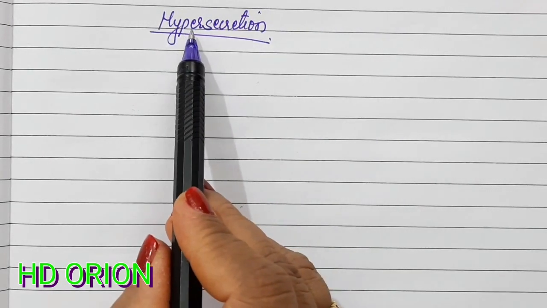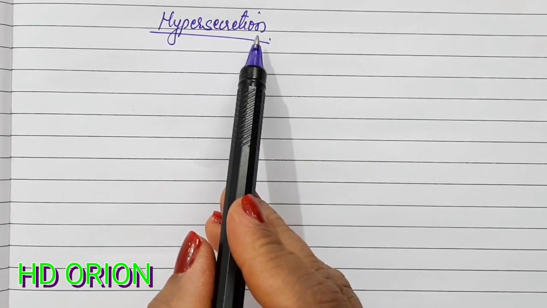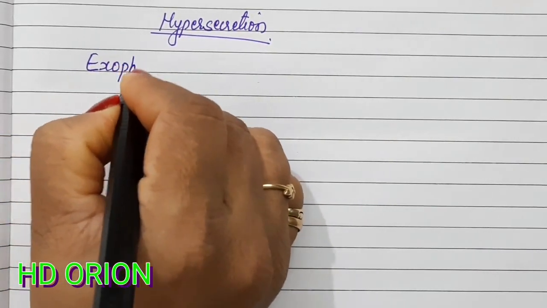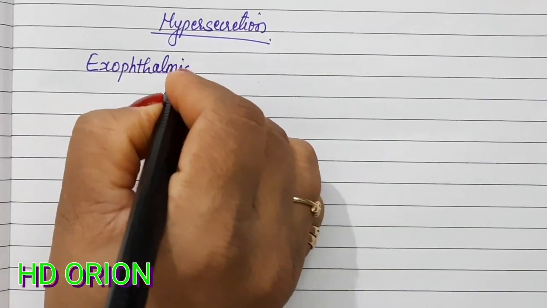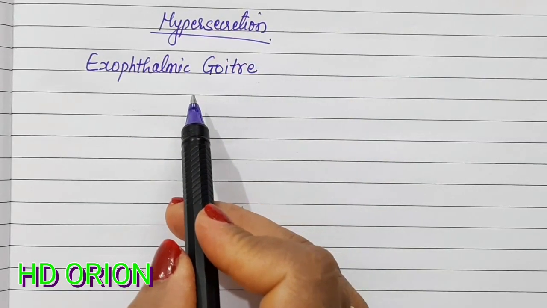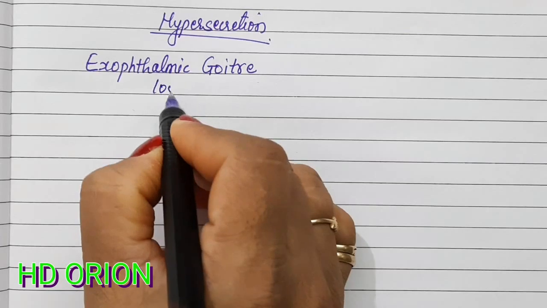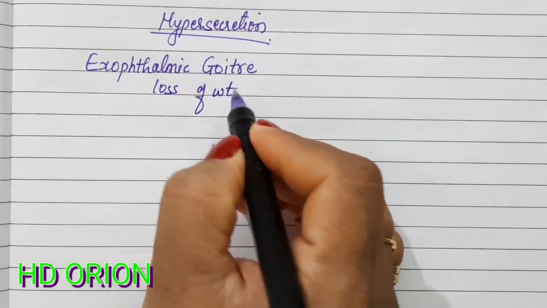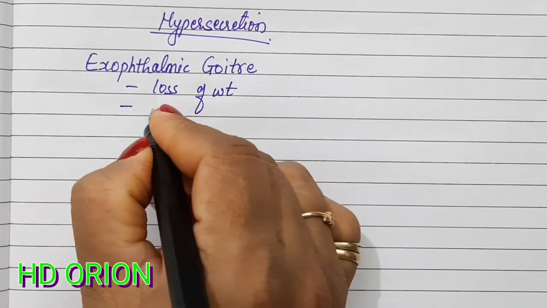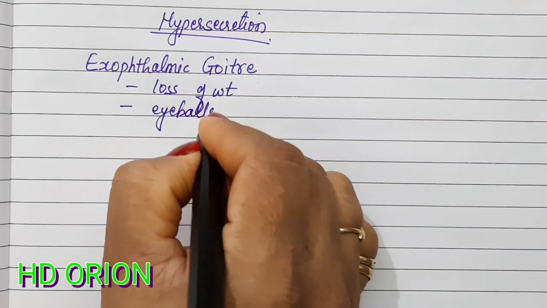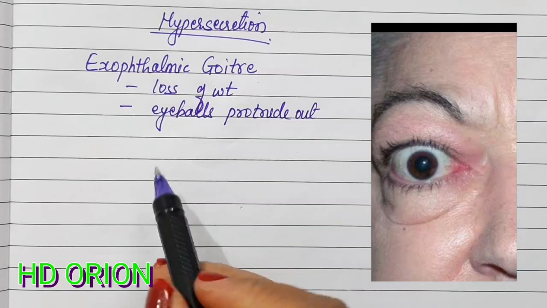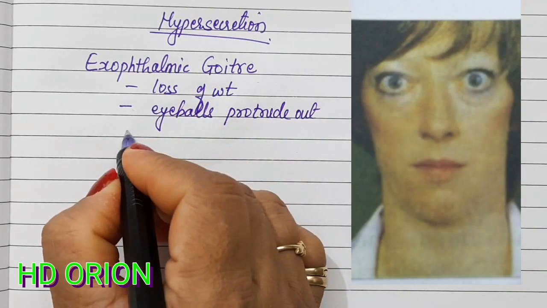Now let us see the hypersecretion, which is the increased activity of the thyroid gland. This causes exophthalmic goiter. In exophthalmic goiter, the person shows loss of weight just because the food material is oxidized too rapidly, and also the eyeballs protrude out. A lot of bulging of the eyeballs is seen in such patients.